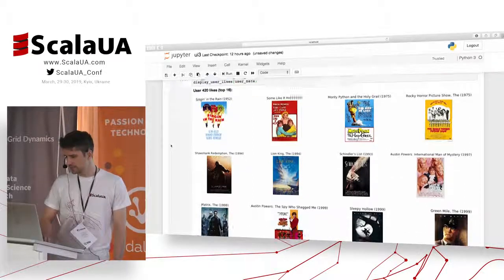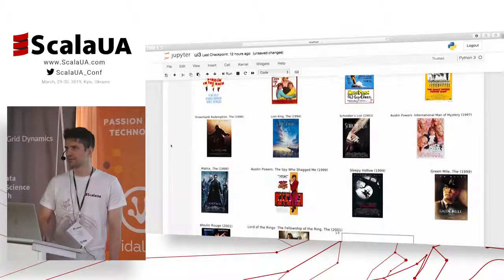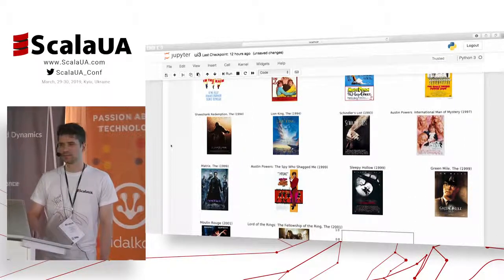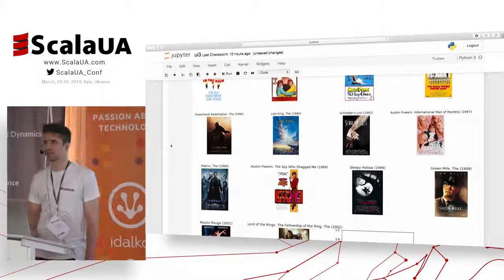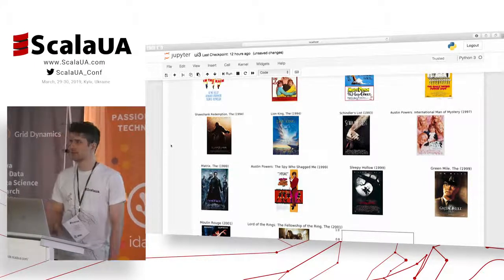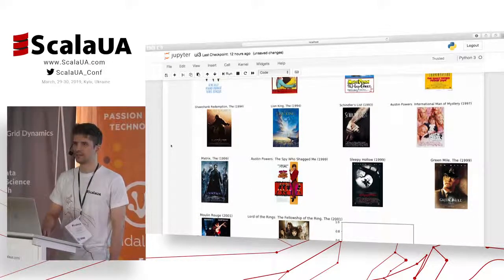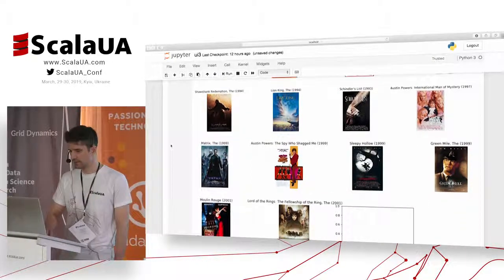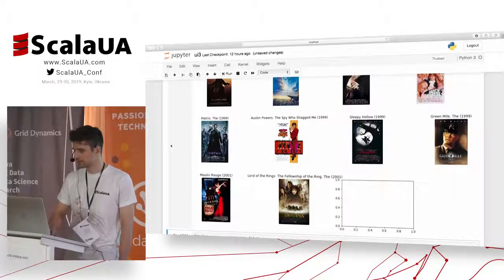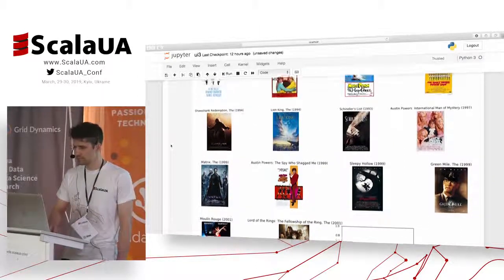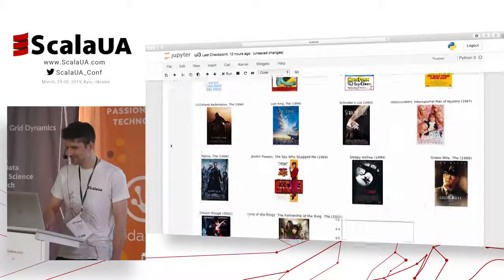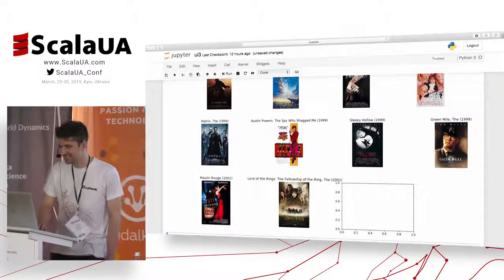Green Mile is already here in his history. Blade Runner. Okay. Any other guess? Okay, The Shining. Godfather. Okay. Lord of the Rings, you're a cheater. Why? Because it's already here.